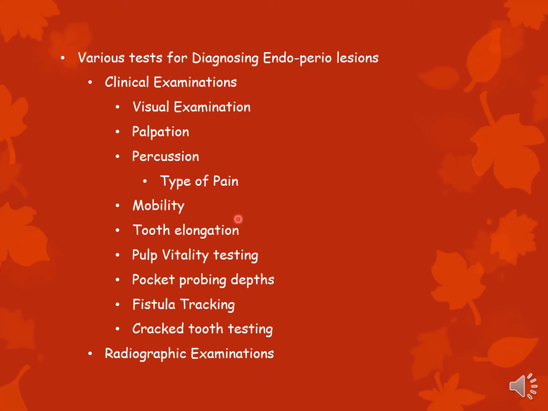Mobility is seen generally if there is severe bone loss, vertical or horizontal bone loss due to periodontitis, or there's a large periapical lesion which is causing a sort of intrasocket vertical mobility. Tooth elongation, pulp vitality tests.